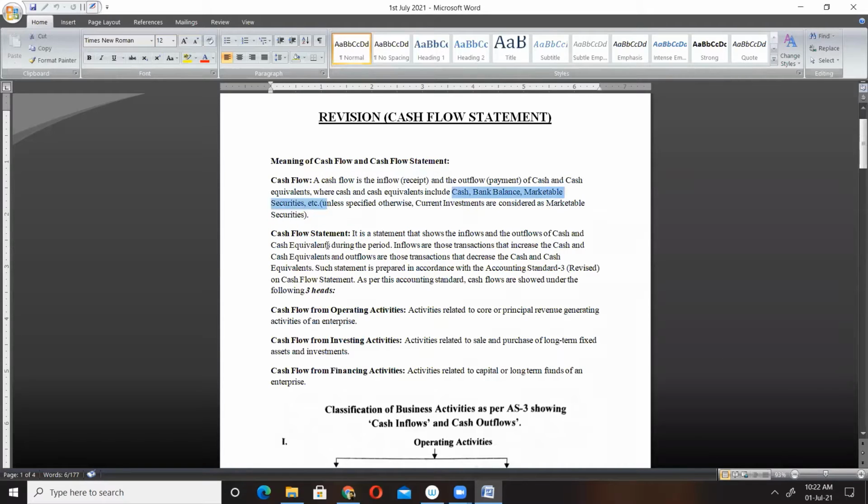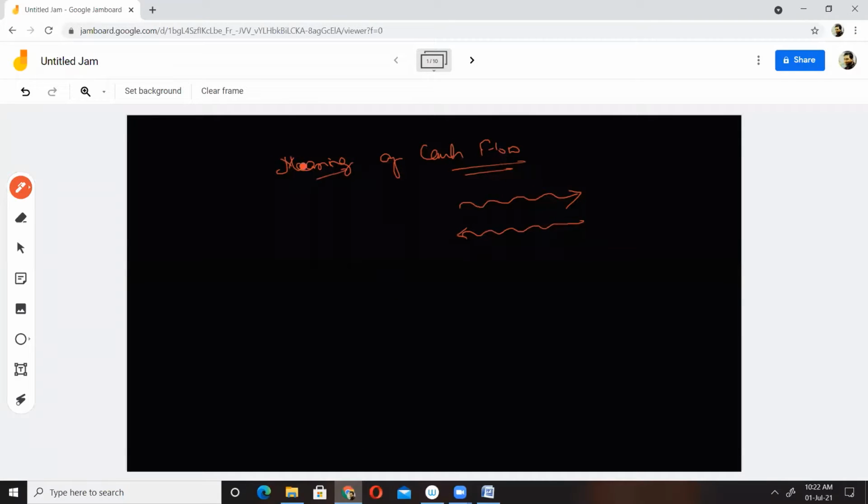Now next we have cash flow statement. What do you mean by cash flow statement? It is a statement that shows the inflow and outflow of cash and cash equivalent during the period. It simply shows the inflow and outflow of cash from or into the business under various activities. Here activities are very much important, because cash may come into or go out from the business due to various reasons.